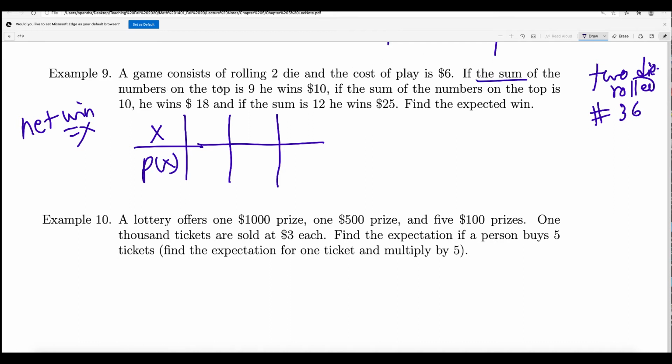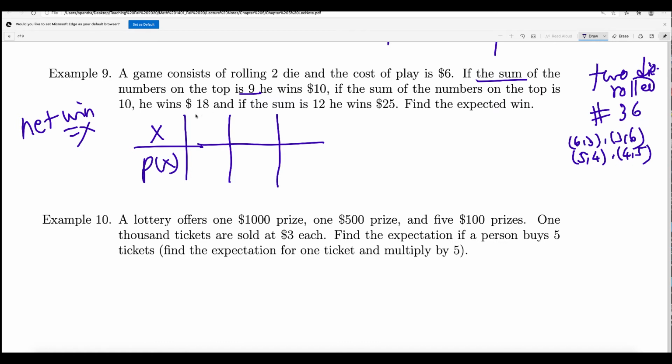If the sum on top is 9, how many outcomes have sum 9? That will be 6 3 and 3 6, and then 5 4 and 4 5. Is that all? There is no 7 in the dice, so 1, 2, 3, 4.